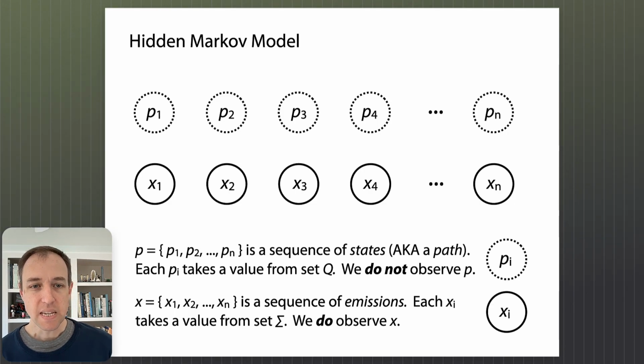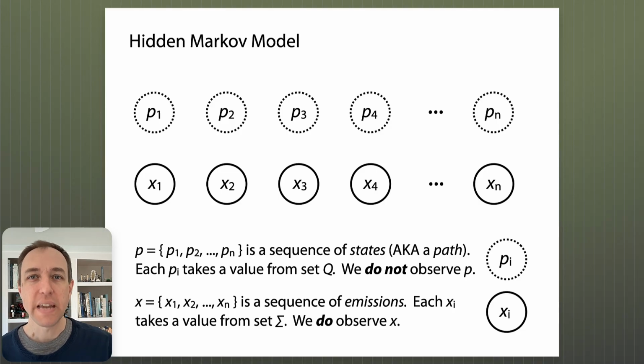And then the p's, and I'm drawing a dotted circle around each of the p sub i's, just to reinforce the fact that this is not something that we can directly observe. But we do know that the system is in one of a few discrete states.